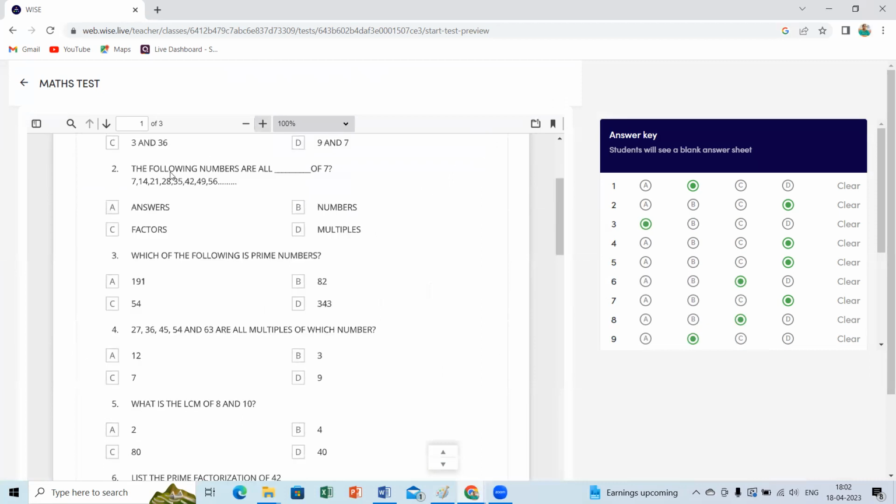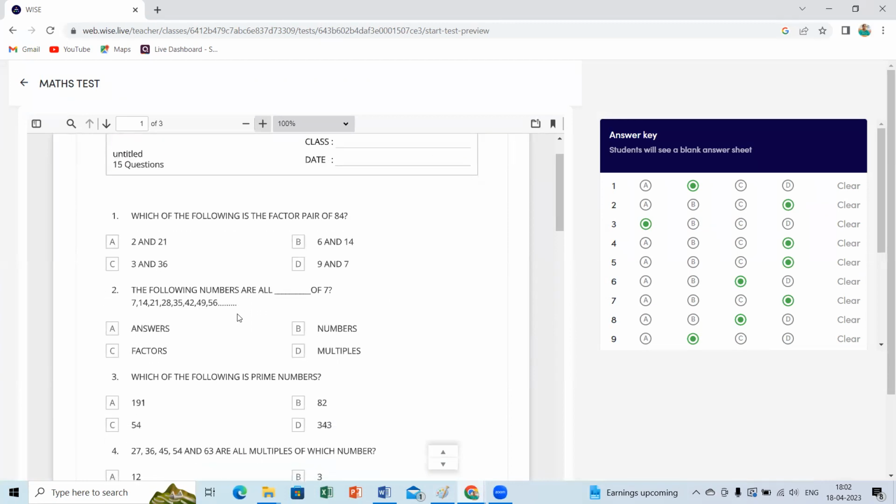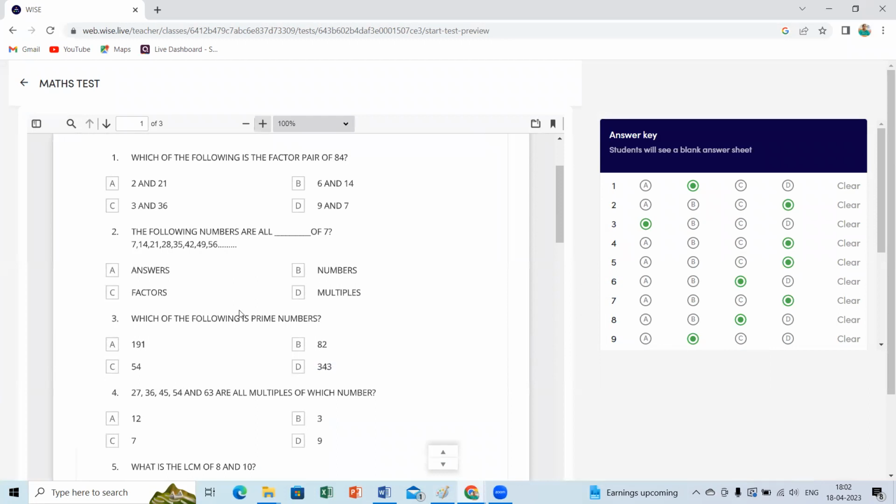I was very happy. My students are absolutely good. I got one with 2 mistakes. Which one, ma'am? Which one? 3rd and 9th. Okay. Which of the following is a prime number?